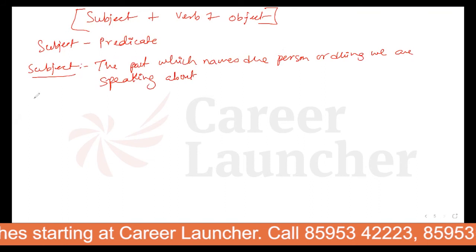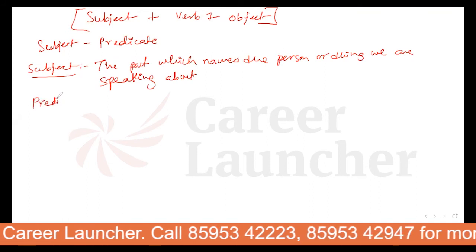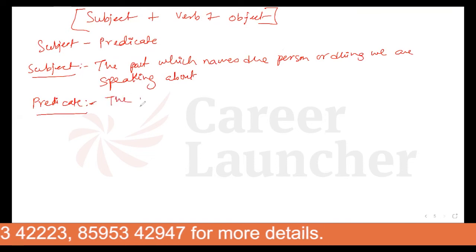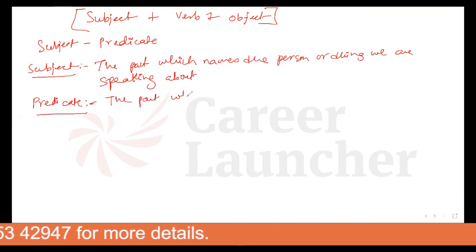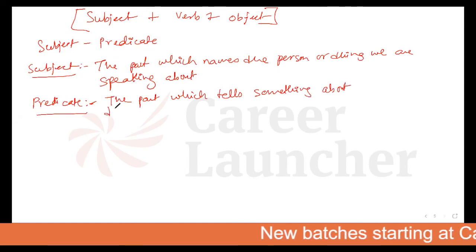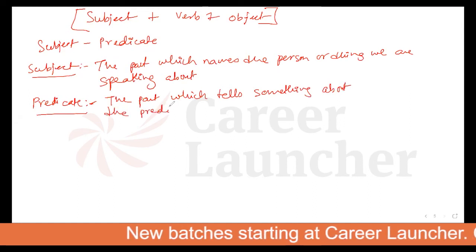And what is a predicate? Predicate is basically when we say something about the subject. So the part which tells us something about the subject is called the predicate. I'll give you an example for this one also.